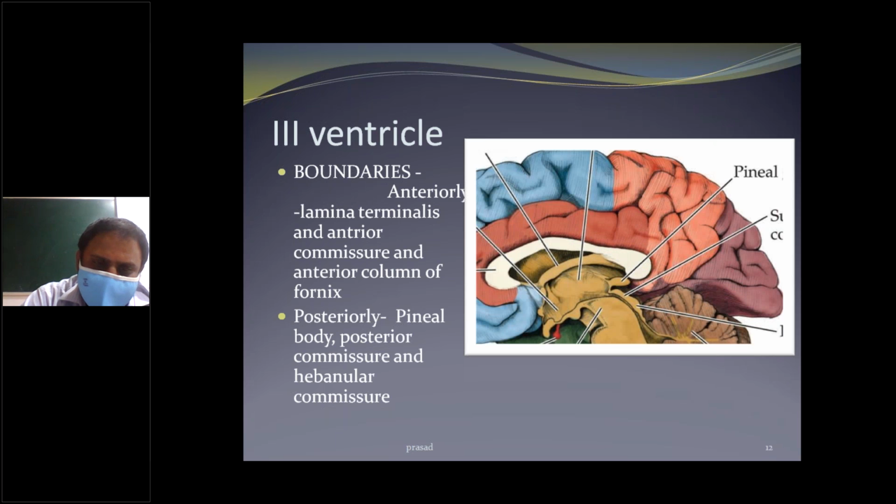Posteriorly, the pineal body, posterior commissure, habenular nucleus or habenular commissure.